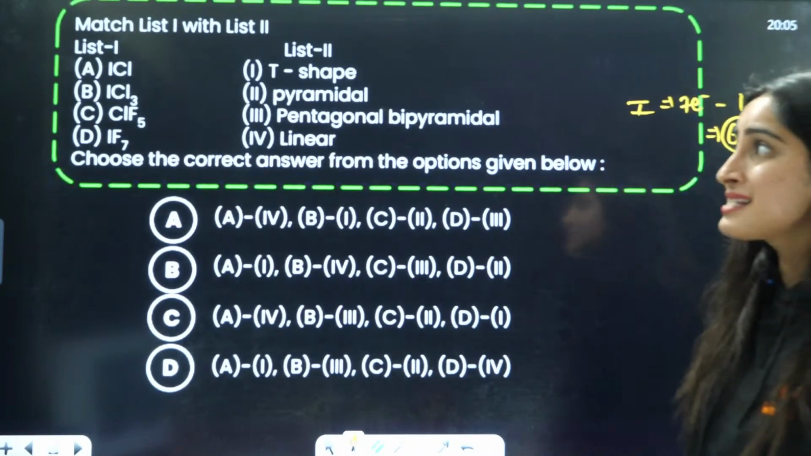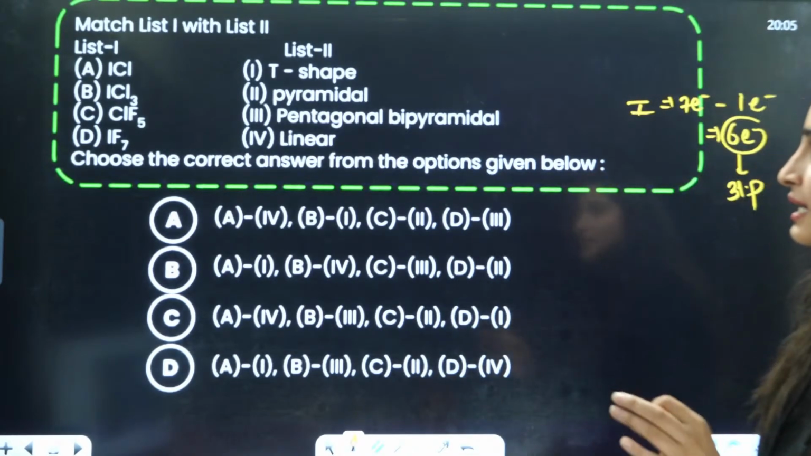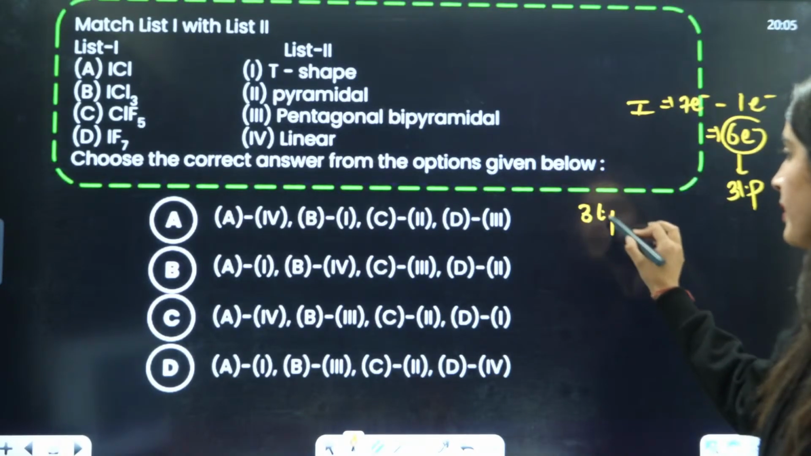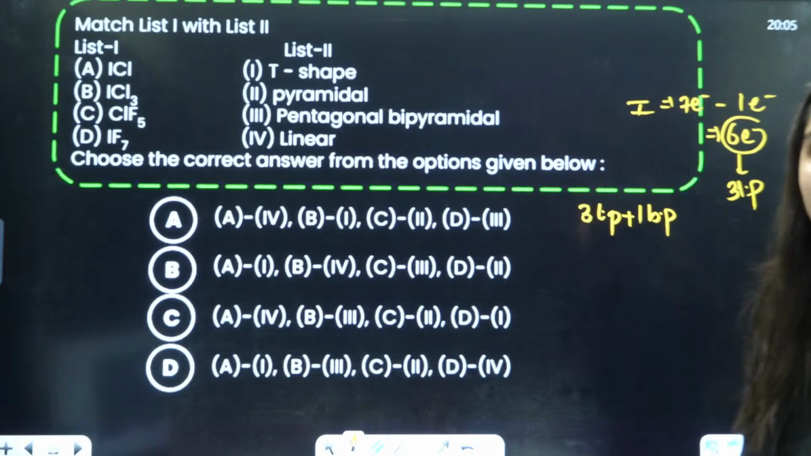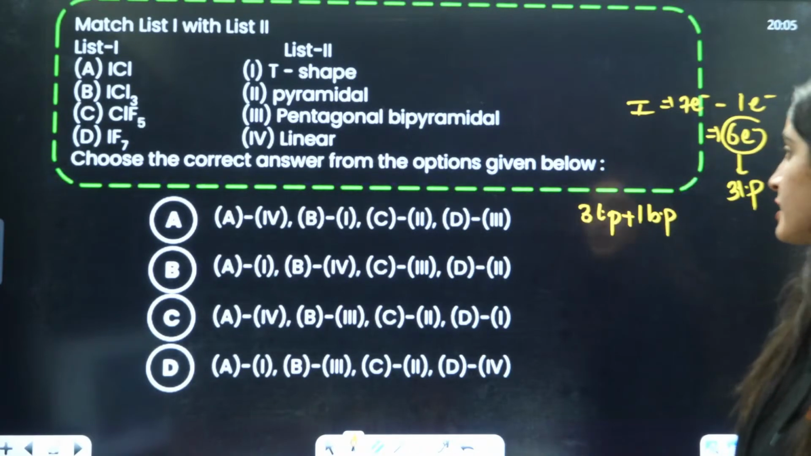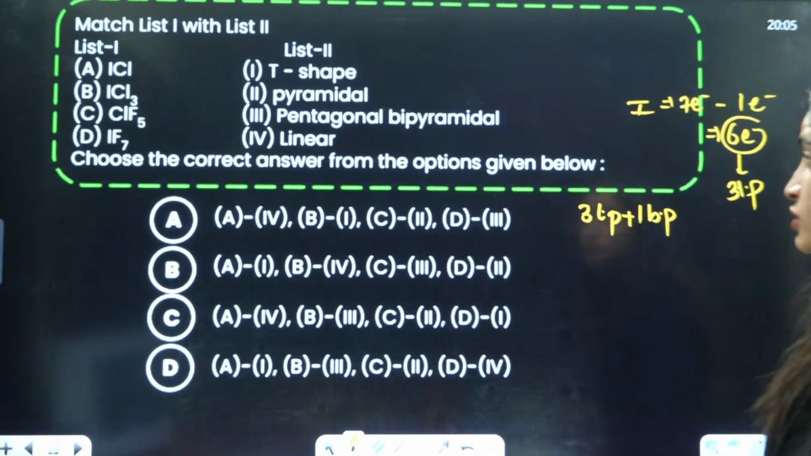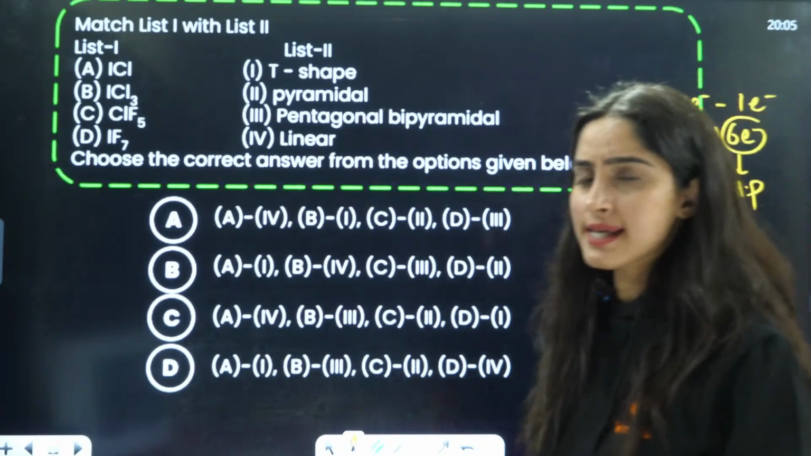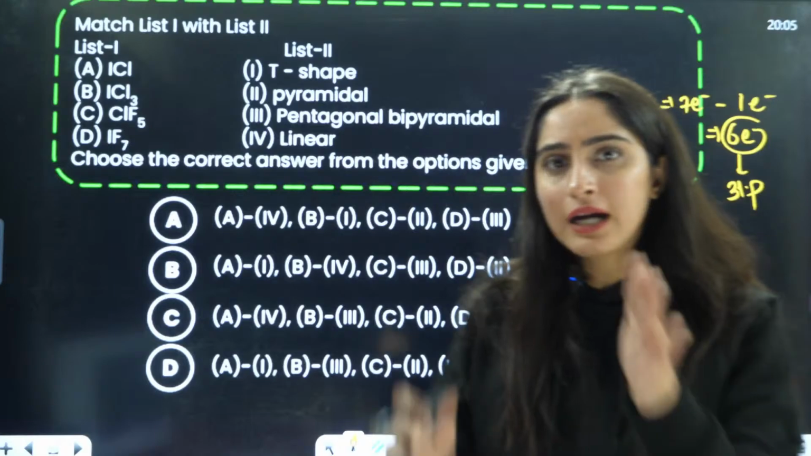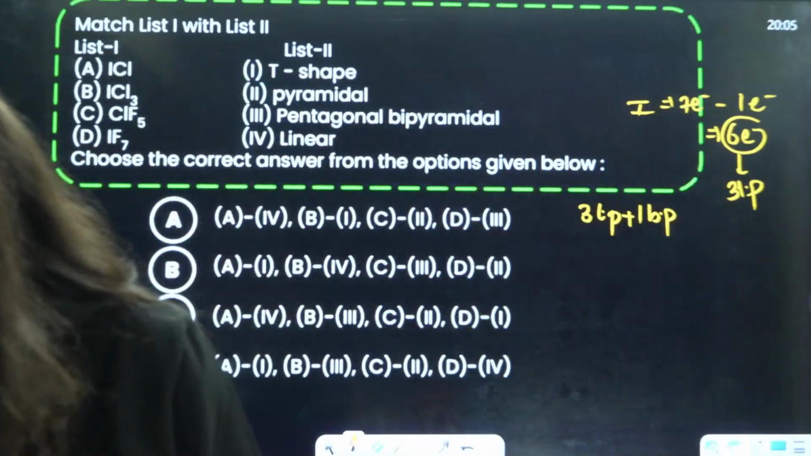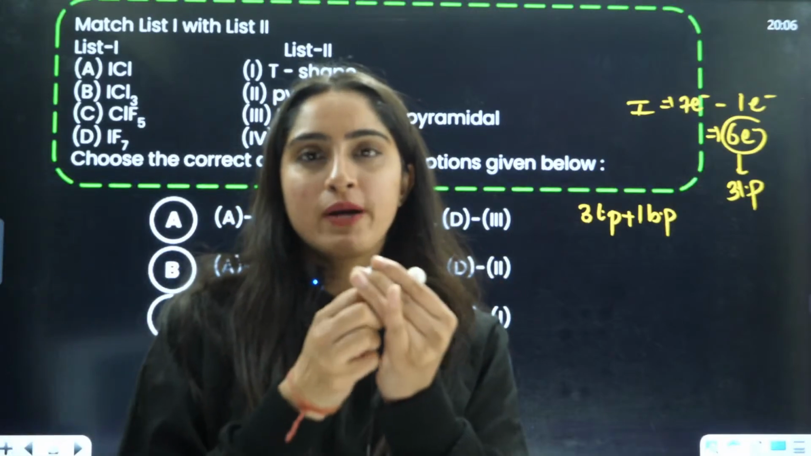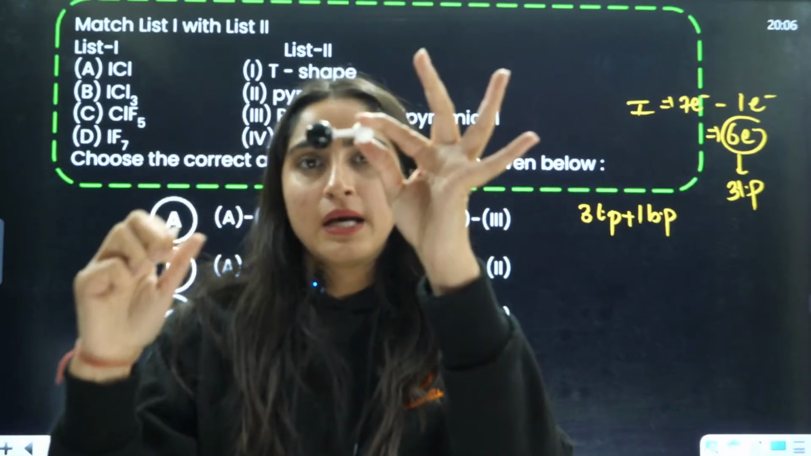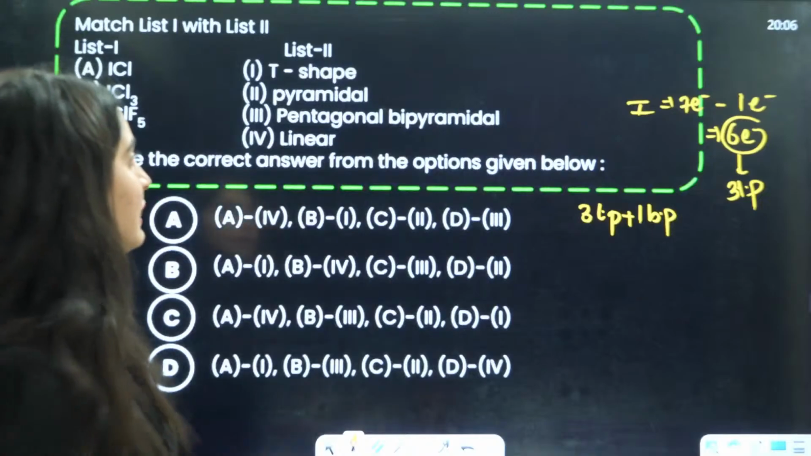So basically, can I say ICl will have 3 lone pairs plus 1 bond pair, right? That means, can I say it can have a tetrahedral geometry and it will have a linear shape? It will have a linear shape, a tetrahedral geometry, guys. When you take all the bond pairs, it will become a linear shape, right? So answer will be a linear shape.